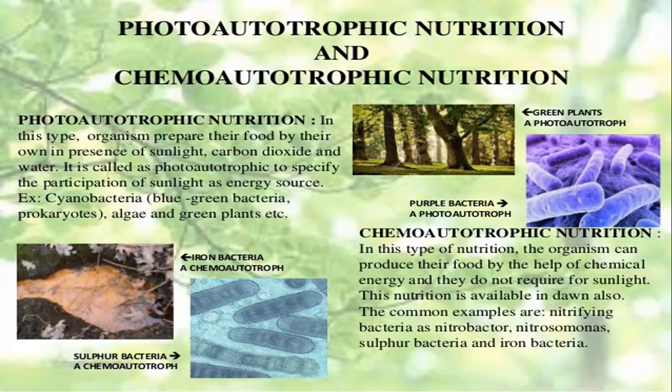The next nutrition: as you can see in this diagram, these are the sulfur bacteria. Usually people cannot see these bacteria with naked eyes. You have to use a special instrument called a compound microscope. We have different types of lenses and different types of objectives in that microscope. If we conduct our physical classes soon, and if it is available in our school, definitely I'm going to show you this microscope and how you can observe with it.